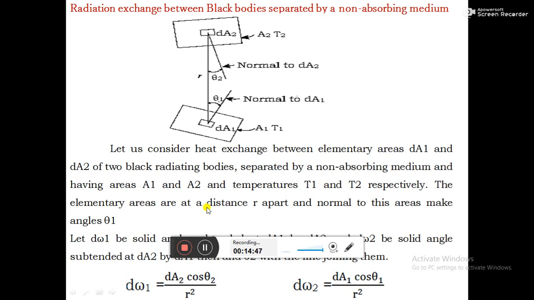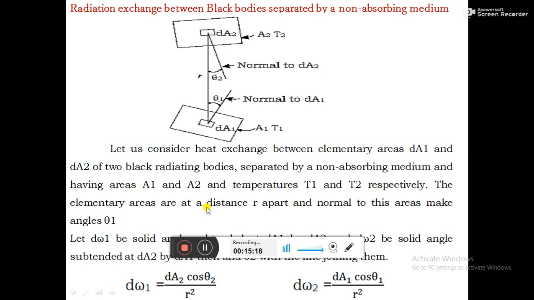Because dW1 is the solid angle subtended at dA1 by dA2, when you view dA2 from dA1, it is a diminished object, and this is given by dA2 cos θ2 divided by r square. Similarly, dW2 is the solid angle subtended at dA2 by dA1.